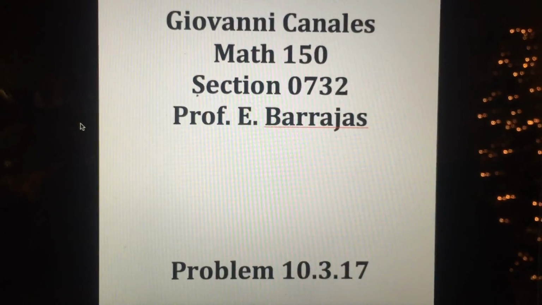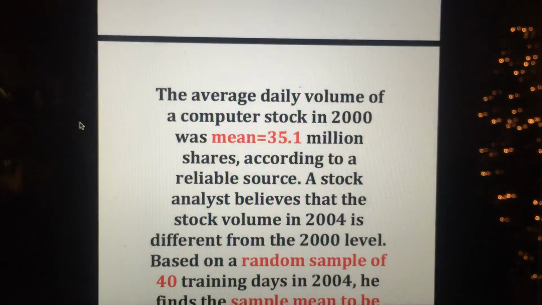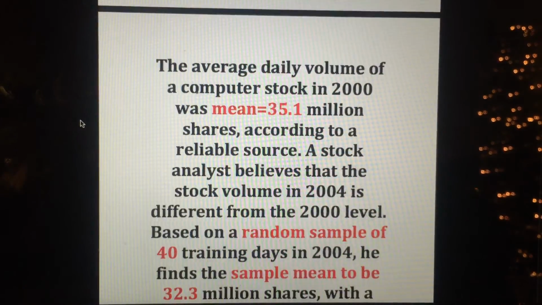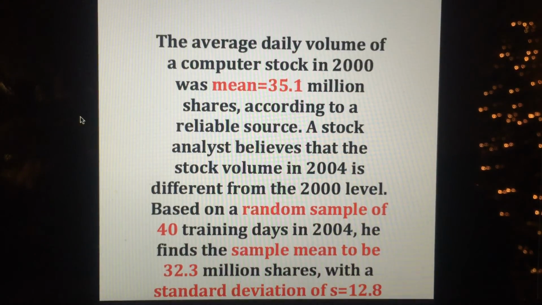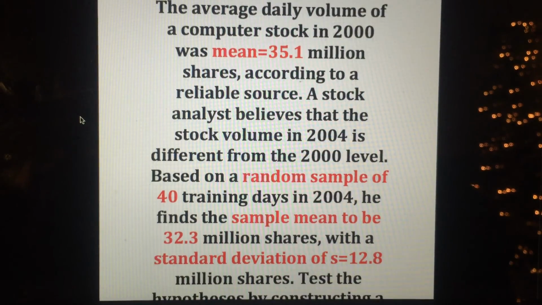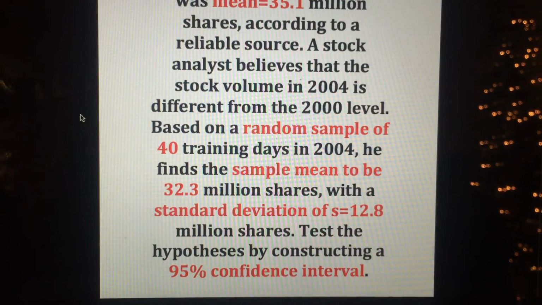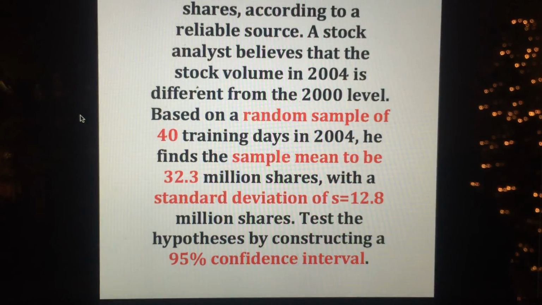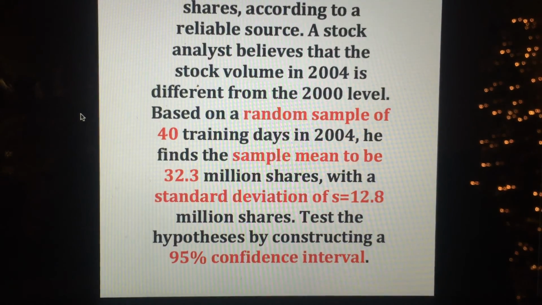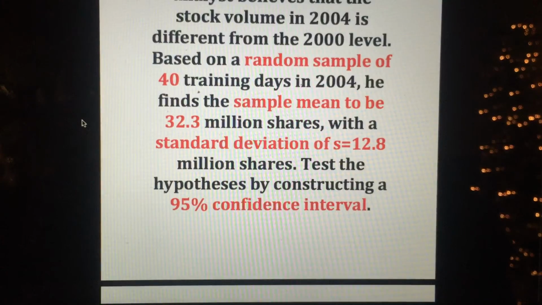Problem is 10.3.17. The question states, the average daily volume of a computer stock in 2000 was mean 35.1 million shares. According to a reliable source, a stock analyst believes that the stock volume in 2004 is different from the 2000 level. Based on a random sample of 40 trading days in 2004, he finds the sample mean to be 32.3 million shares with a standard deviation of S equaling 12.8 million shares. Test the hypothesis by constructing a 95% confidence interval.